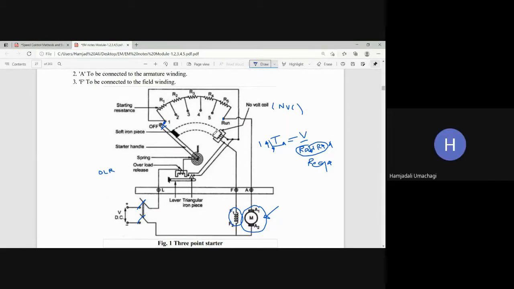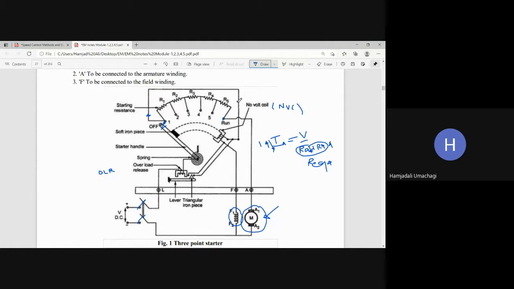Yes, sir. Right. So if you keep on removing the resistance, you can see here from 1, 2, 3, 4, 5, all the resistance you are removing. But see that there is another bypass current path. Yes or no? So as you keep on moving the handle from stud number 1 to running condition, you keep on removing the resistance. But on the other side, what happens is that current is now moving to the other path. Which is that other path?